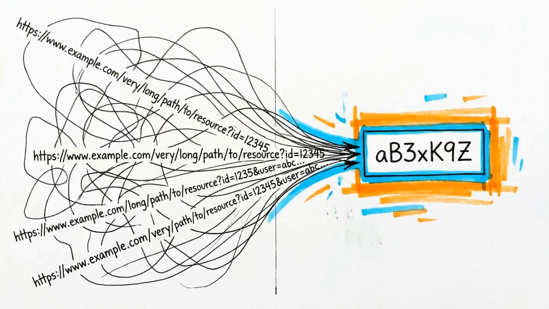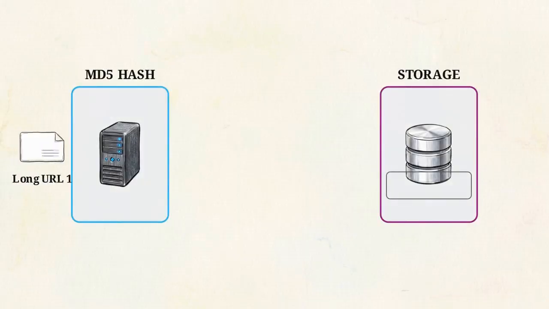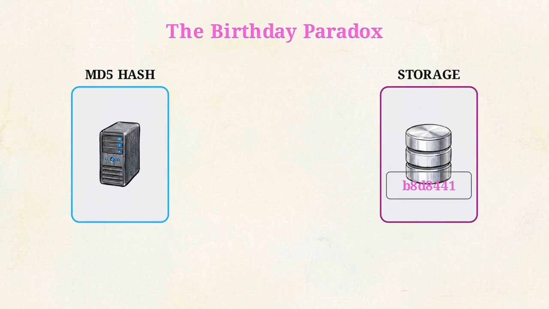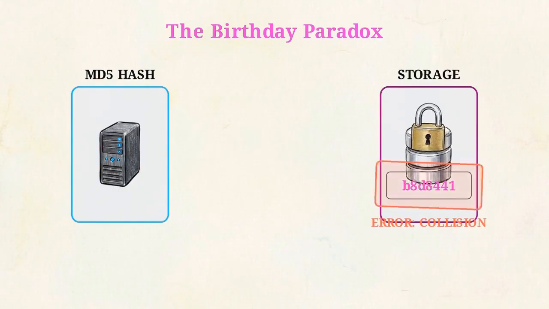The first challenge is the write path, converting a massive, unpredictable long URL into a unique 7-character alphanumeric key. This flowchart shows the most common junior-level mistake. It takes the long URL, runs it through an MD5 hash to get a 32-character string, and slices it down to just 7 characters. This creates a mathematical trap called the birthday paradox. Because we reduce the entropy pools so severely, a second, different URL can hash down to the exact same 7 characters. This collision overwrites the data and breaks the link.